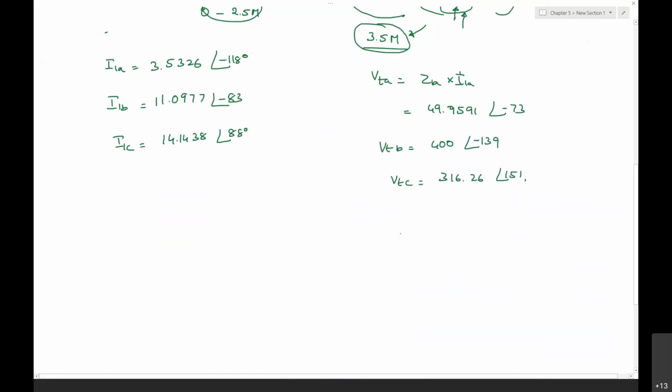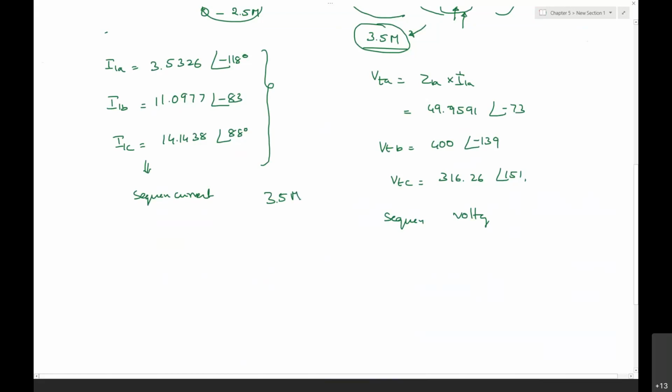And again, we need to find out the sequence voltages as well as sequence currents. Up to this, most of the people have done it, and I have given around 3.5 marks.